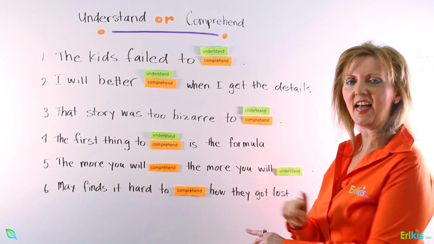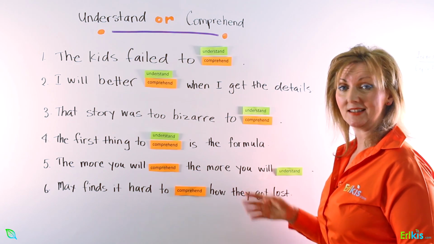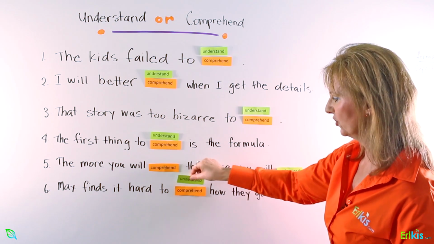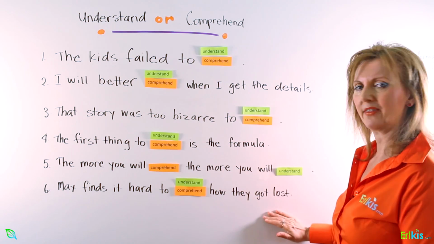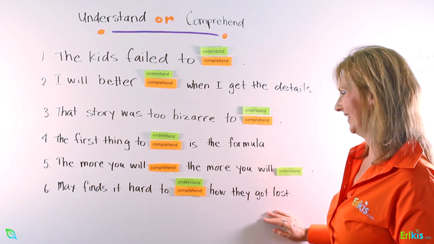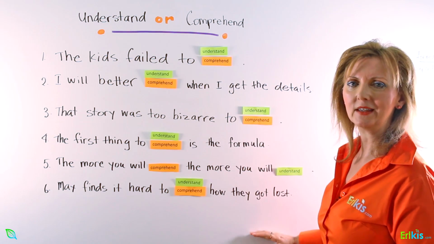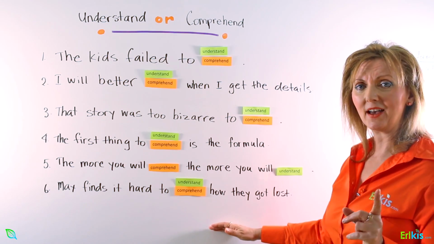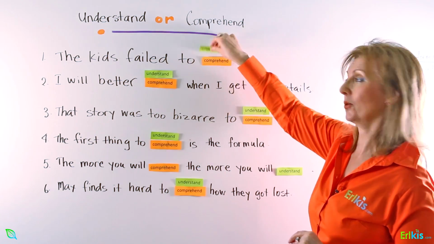Number 5, that stays the way it is. And number 6, Max finds it hard to understand how they got lost. So we can actually change it around in these sentences. However, the preferred and first choice would be comprehend.